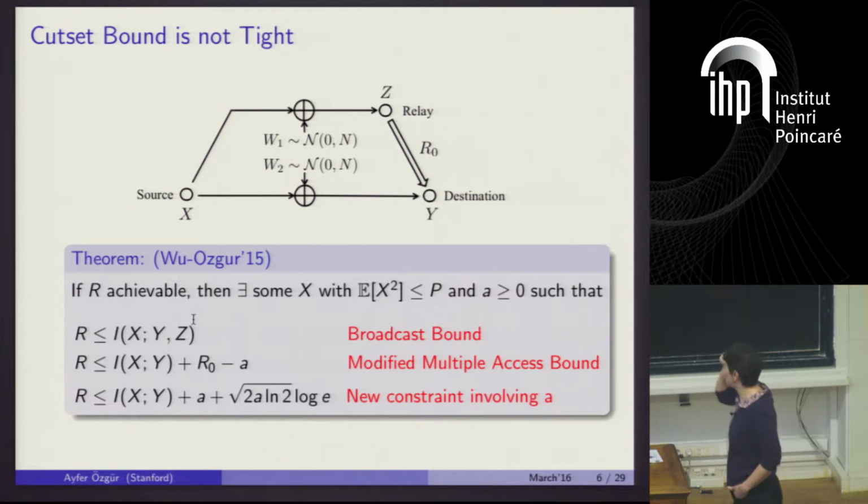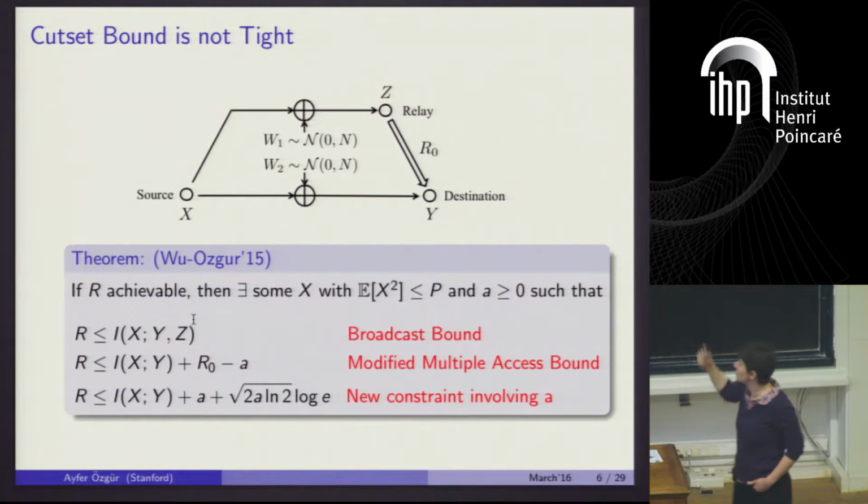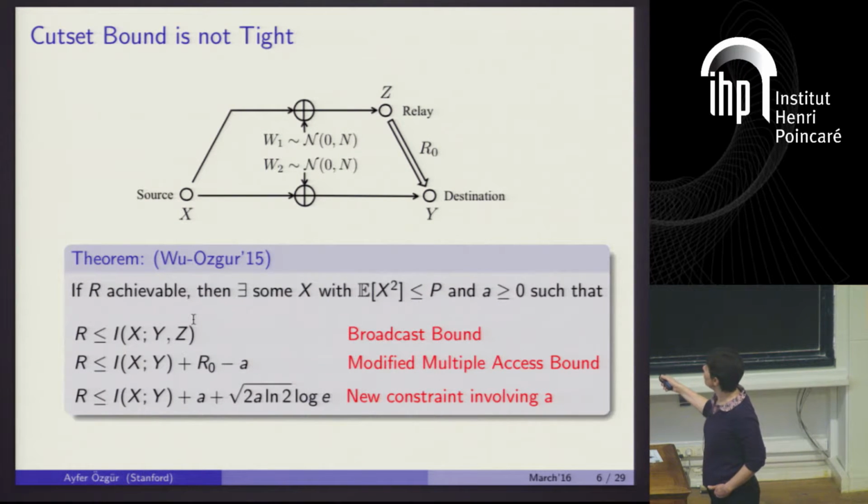So what we will prove is an upper bound on the capacity of this. We will basically show that if R is achievable in this setting, it should actually satisfy some more stringent constraints, okay? So you should be able to find an X again that satisfies a second moment constraint, and also a real number A, which is non-negative, so that R is smaller than this mutual information.